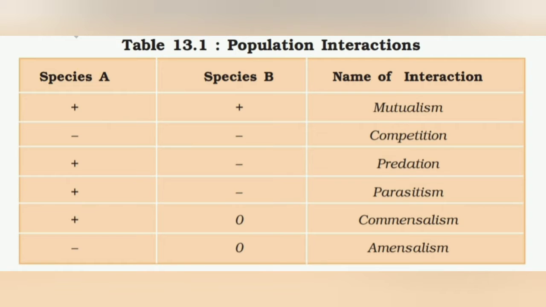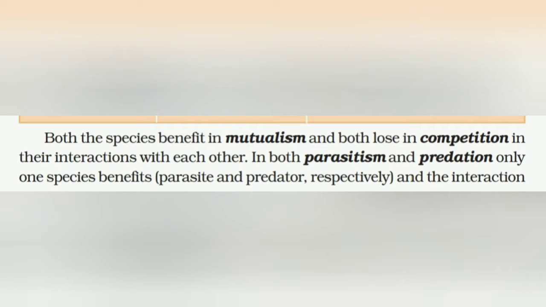Both are beneficial to each other: it is mutualism. Both harm each other: it is competition. One is benefited and the other is harmed: it is predation or parasitism. One is benefited, the second is neither benefited nor harmed: it is commensalism. And one is harmed but the other is neither benefited nor harmed: it is amensalism. So these are the possible population interactions.